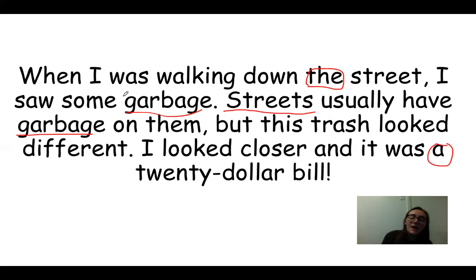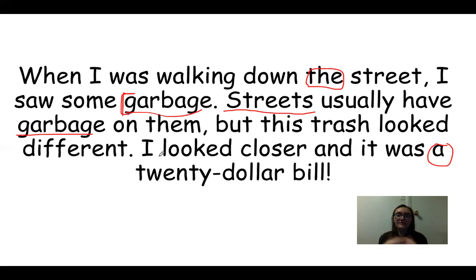Now you may be thinking, why does it not say the, like, I saw the garbage? Why does it not say, I saw a garbage? Why does it not use an article? Because that's a noun and nouns need to have an article come before them. Well, the answer is because we're talking about garbage as a whole group instead of just a specific one, or one of all of them.